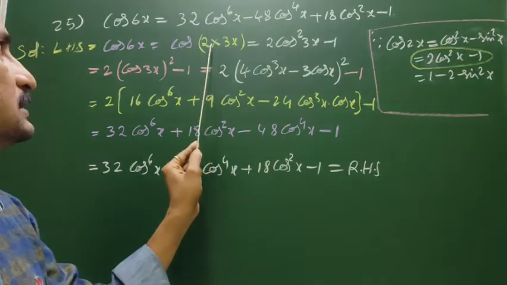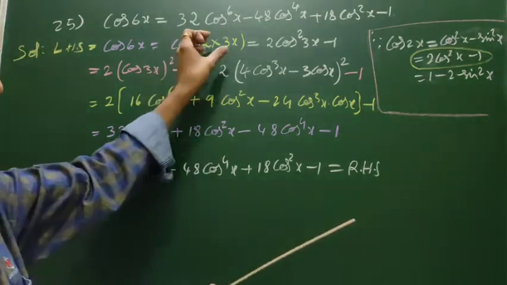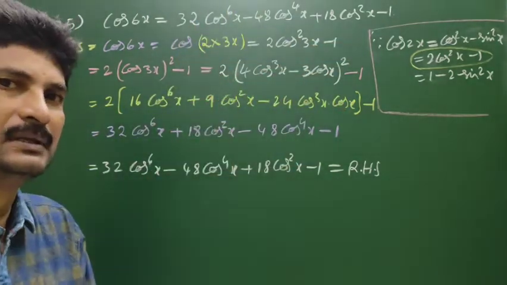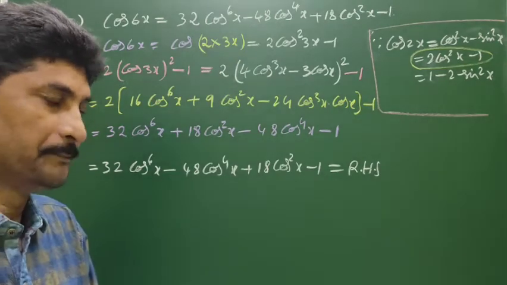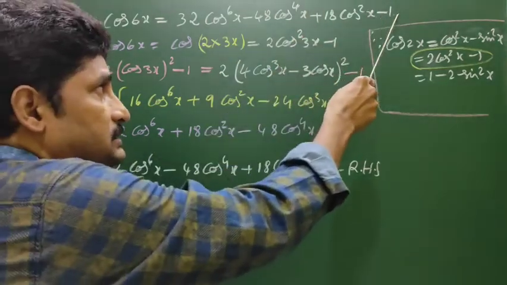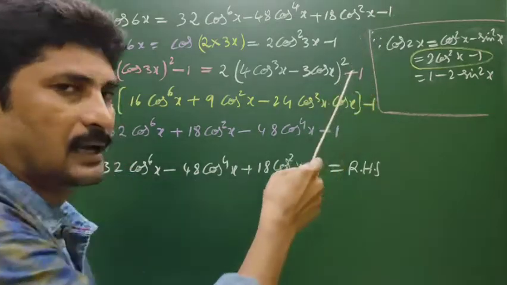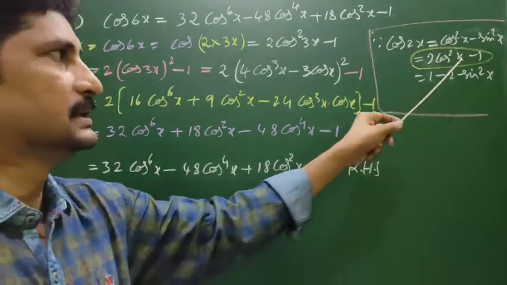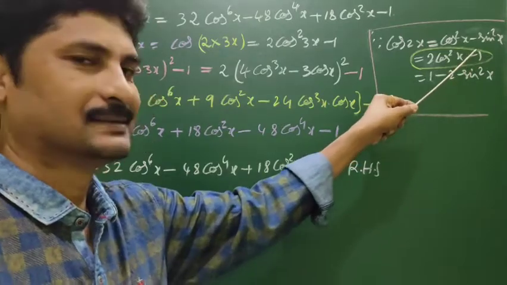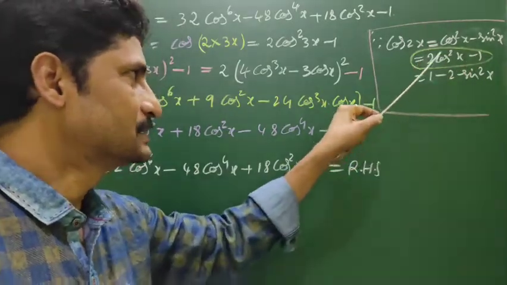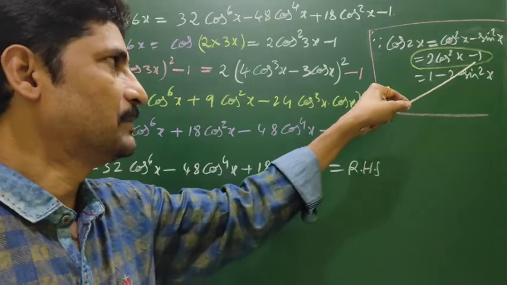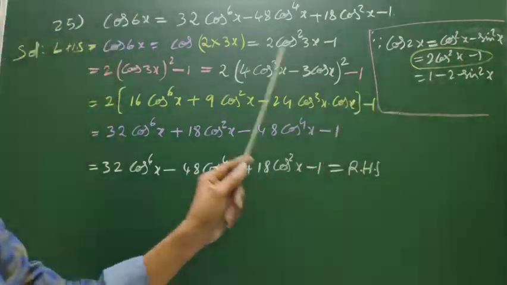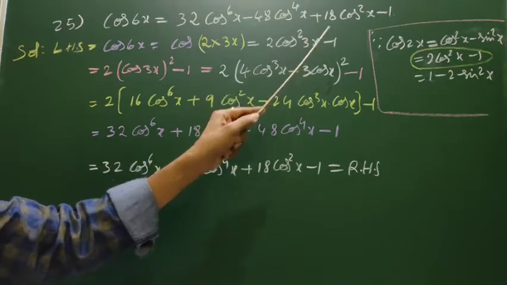Here the last number is minus 1, so select this formula to get the minus 1: 2 cos square 3x minus 1.